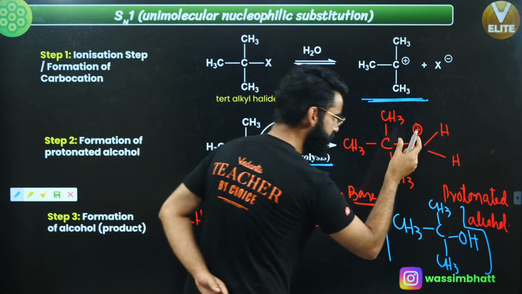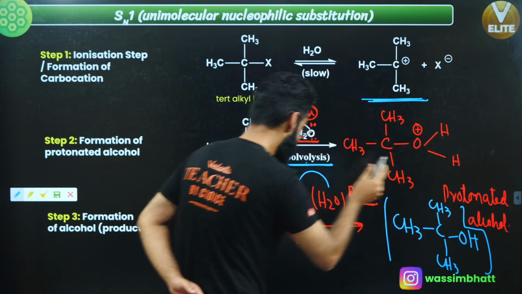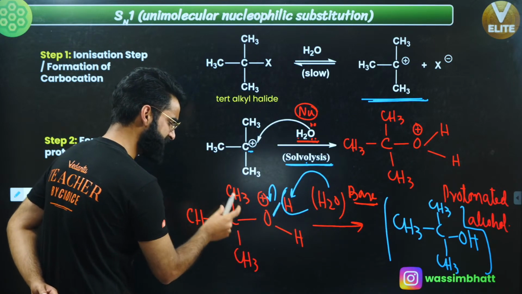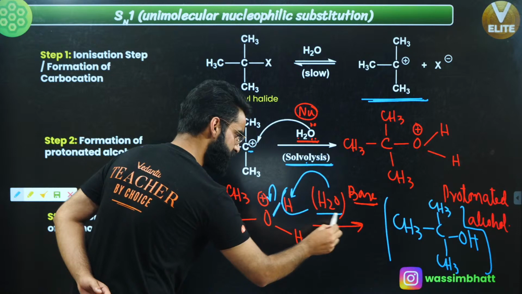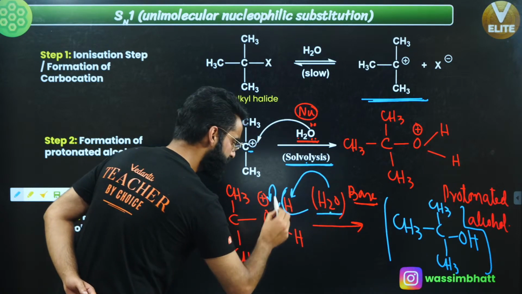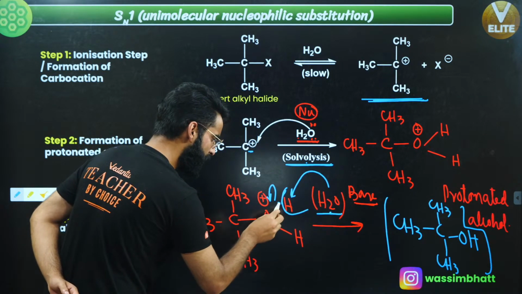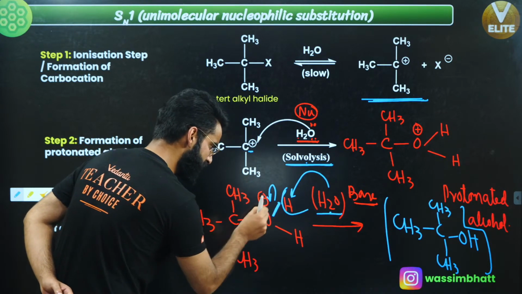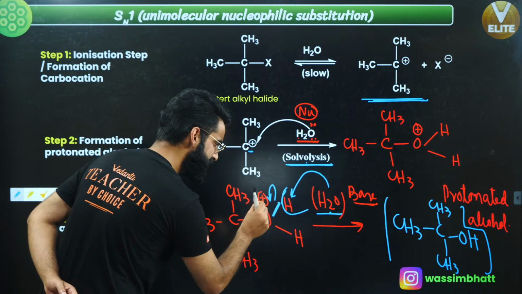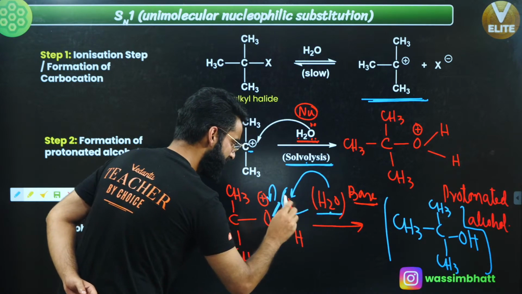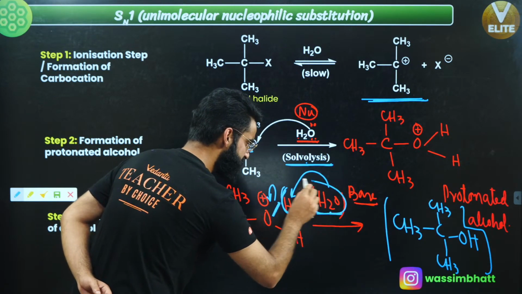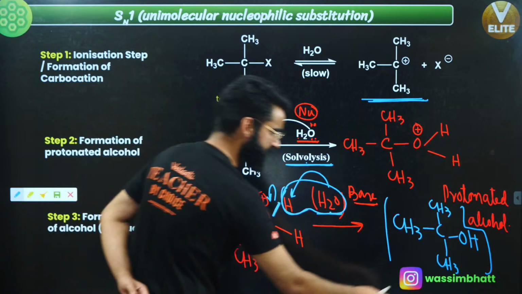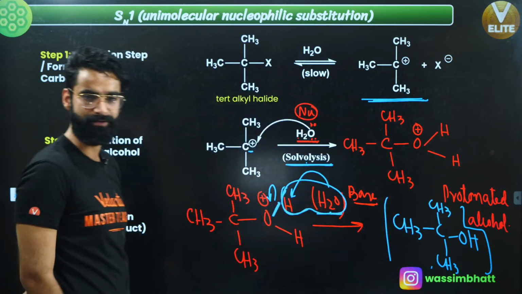So what do you get over here? You get the protonated alcohol. What happens in this protonated alcohol? The water which is already in the container takes H positive out, due to which one of the bonds between oxygen and hydrogen is broken down towards oxygen, this positive charge gets compensated, and hydrogen leaves as H positive, and that H positive is basically taken by this water. So finally you get an alcohol like this over here as the product, right?